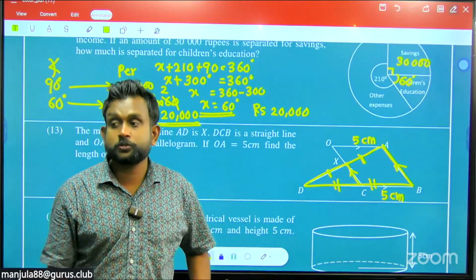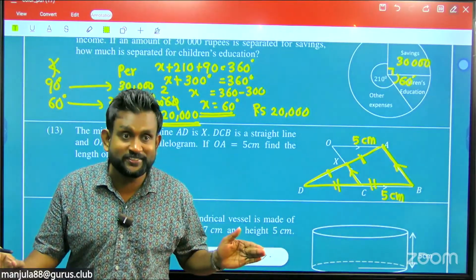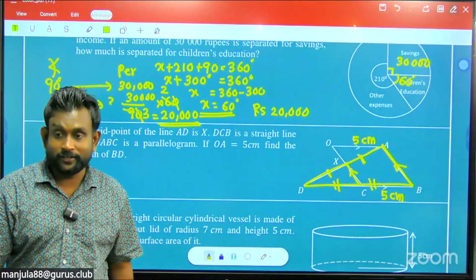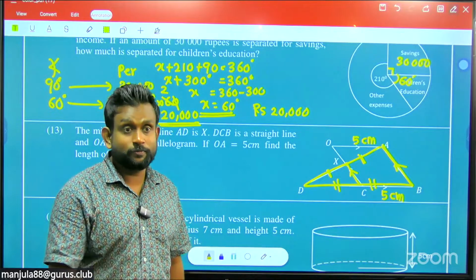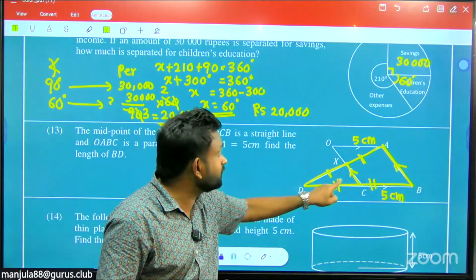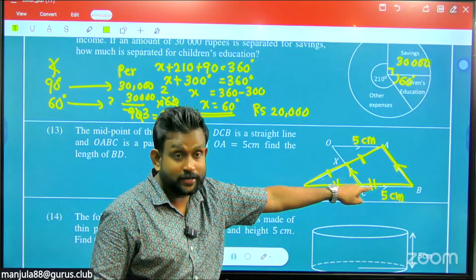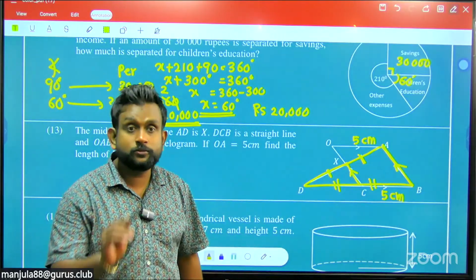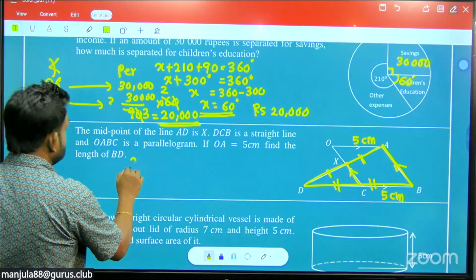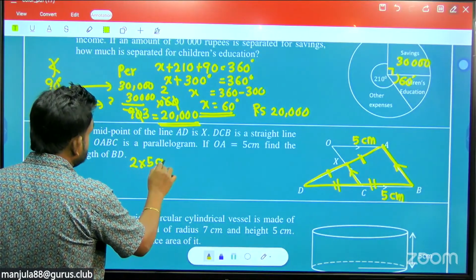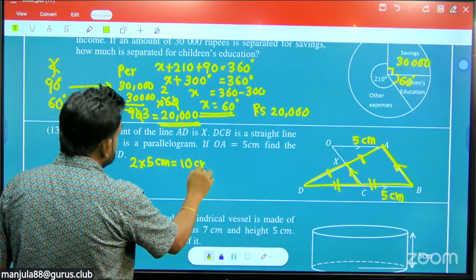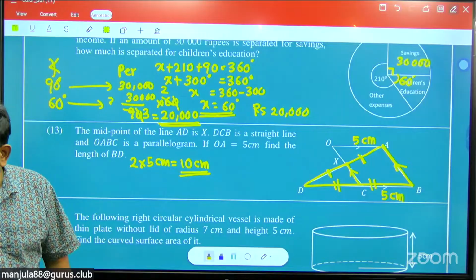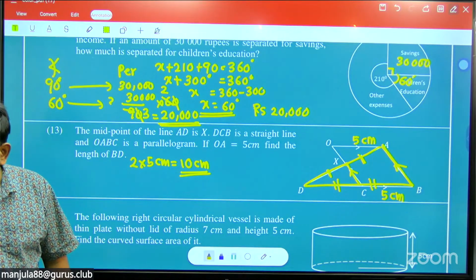Okay, which theorem do you apply? Not the midpoint theorem. Firstly, you apply the converse of the midpoint theorem. Yes, Tony. Good. First, the converse of the midpoint theorem. By that, the third side is bisected. Understand? So here 5 means here also 5, 2 times 5, that is 10. So 2 into 5 centimeters gives you 10 centimeters. So that is a very important paper discussion. Everyone, try to have the full discussion.